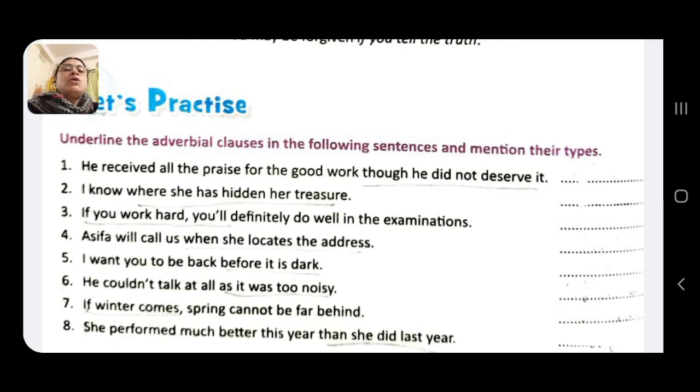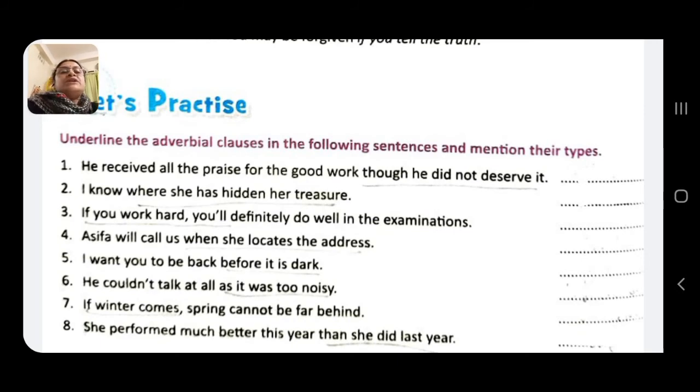He received all the praise for the good work, though he did not deserve it. He received the praise, but he did not deserve it. Contrast is there. So as I told you, a subordinate clause starts from a conjunction, no? So which part is the subordinate clause here? Though he did not deserve. Now this is a subordinate adverbial clause. What type of adverbial clause is this? This is an adverbial clause of contrast.